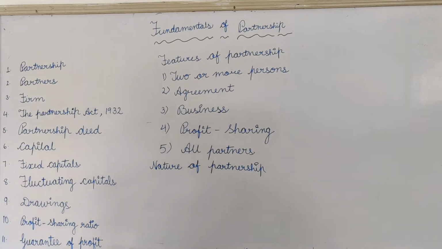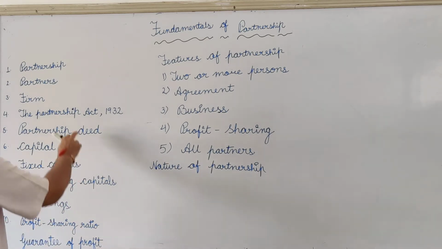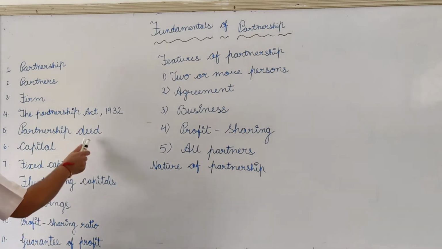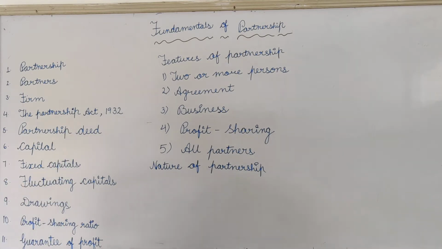Partners are all the persons individually who have joined the firm to act as a partner. Firm is the name under which the partners work. This chapter is governed by the Partnership Act 1932. This Act gives us the liberty to either make your own provision, or otherwise the provisions of the Partnership Act 1932 will apply. Next is Partnership Deed. It is a written agreement amongst the partners containing several terms and conditions on how partners are going to work. That I will explain later on.